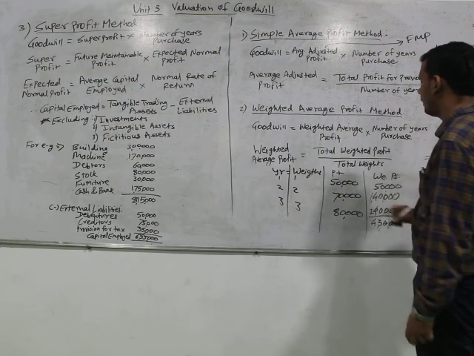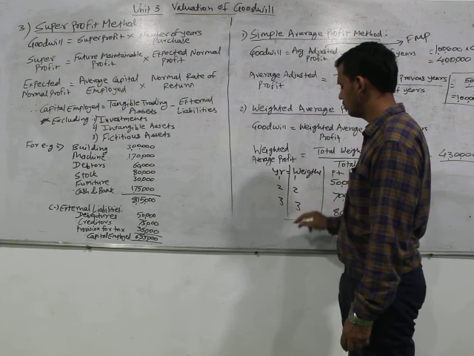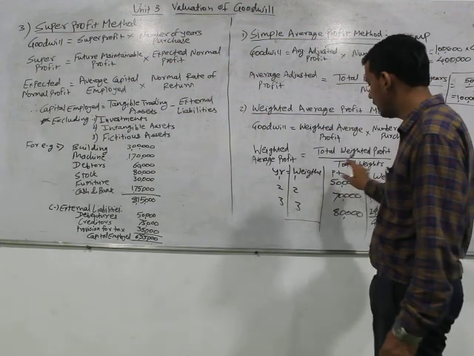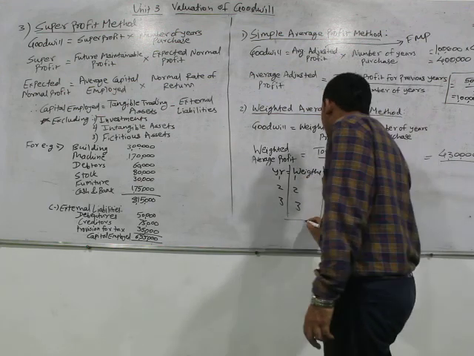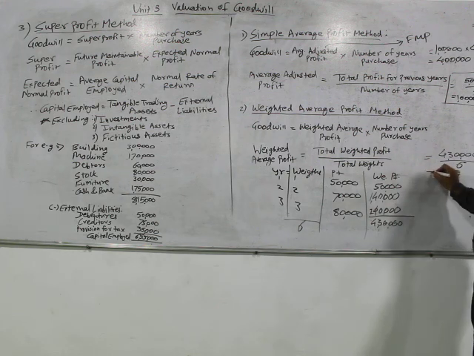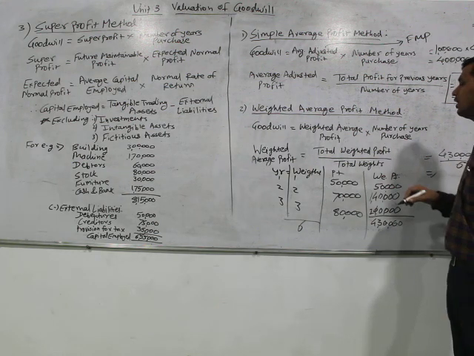This is our total weighted profit. For total weight, we take the total of the weights, not the 1, 2, 3 total years. We don't have to take that. Here, what do we have to take? The total of this weight, how much is it? 6. So 4,30,000 divided by 6. Whatever the answer would be, that would be our weighted average profit.